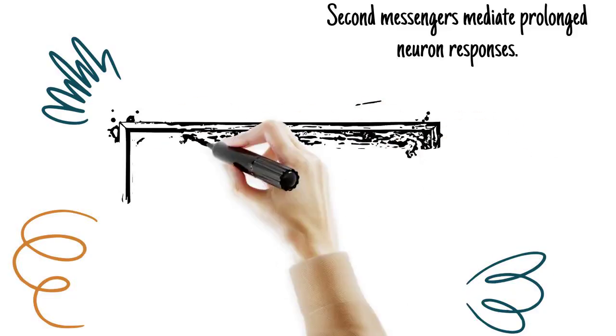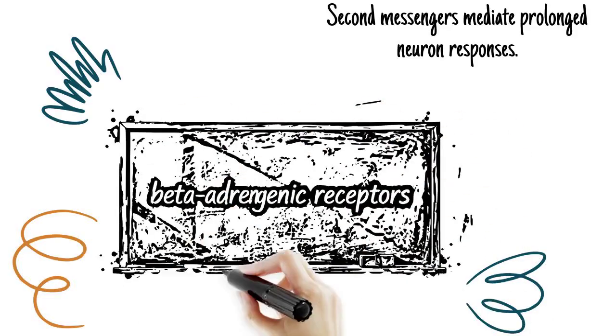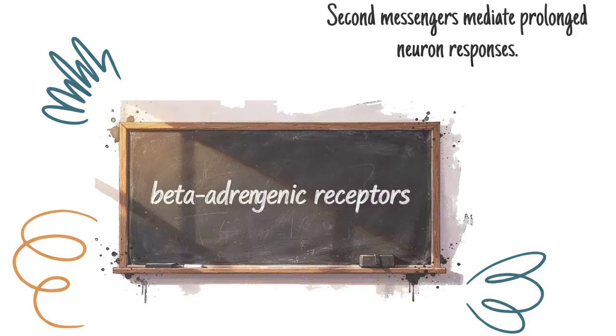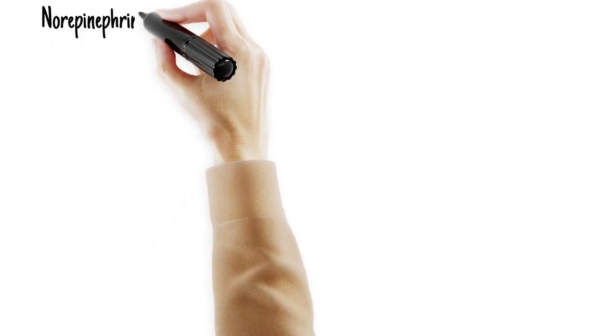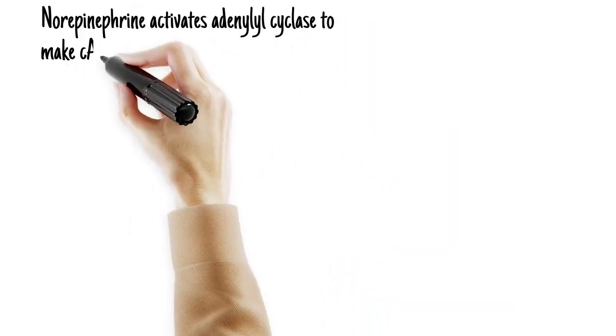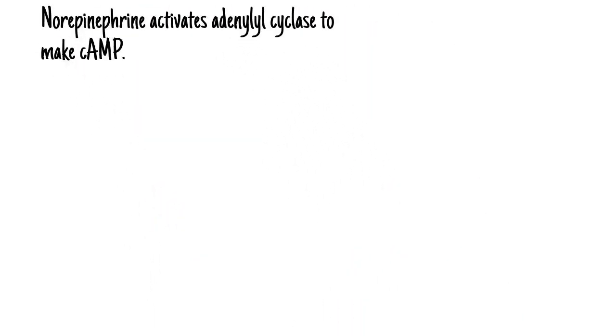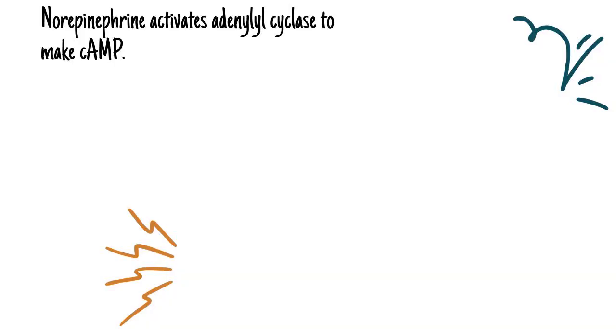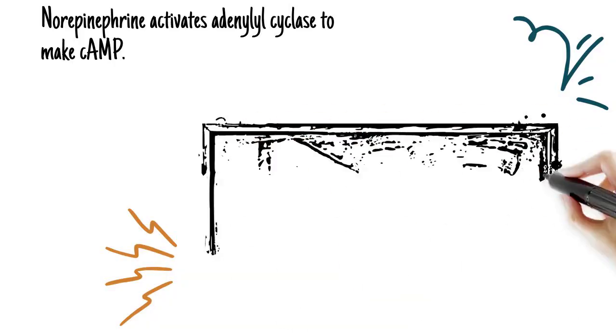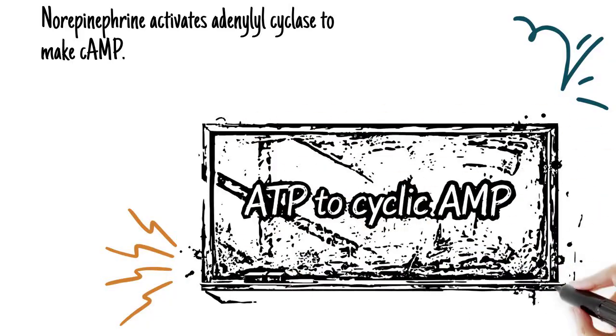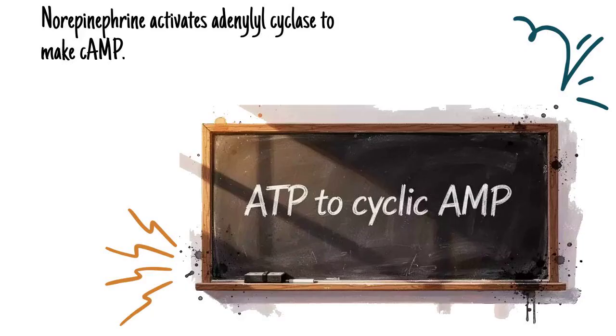One major pathway begins when norepinephrine binds to beta-adrenergic receptors. This activates the enzyme adenylyl cyclase, which converts ATP into cyclic AMP, abbreviated as cAMP. cAMP then activates a protein kinase called cAMP-dependent protein kinase, which phosphorylates voltage-gated calcium channels.